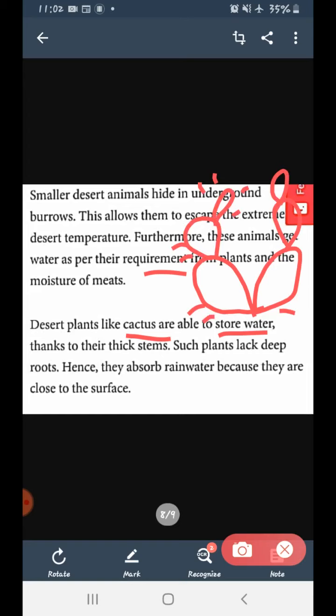This is a cactus. So this cactus stores water in it. Fine? Okay.